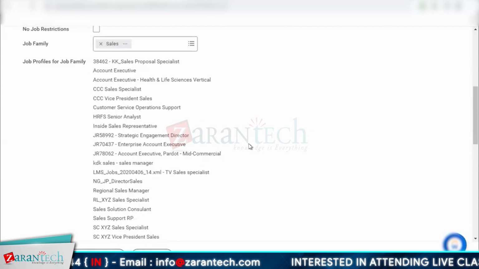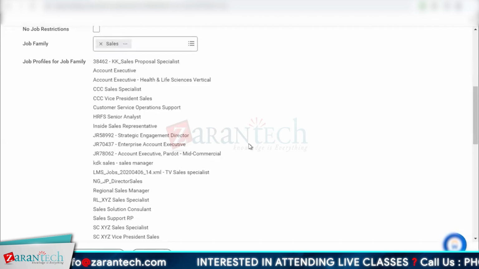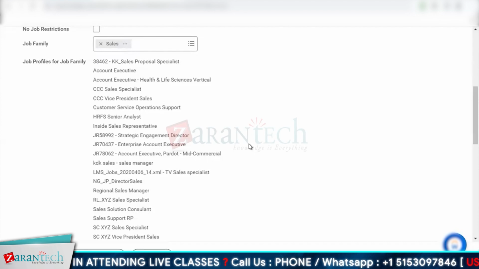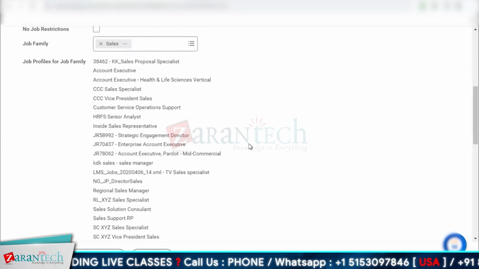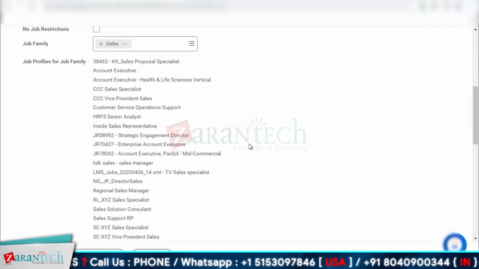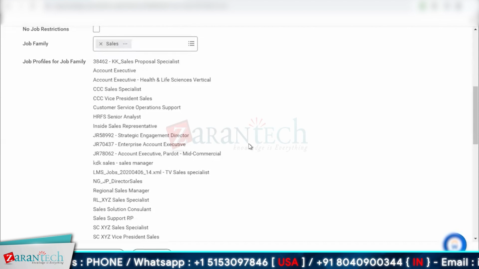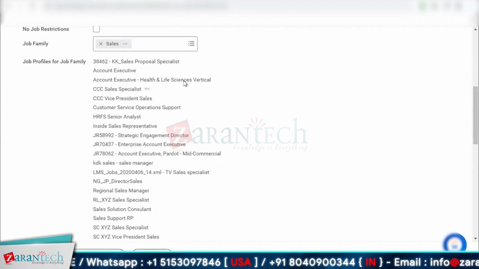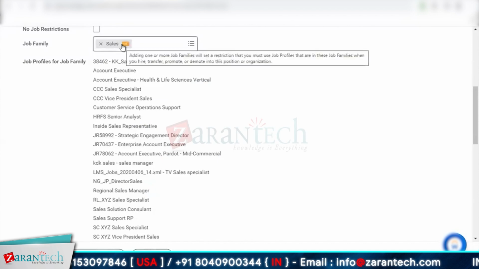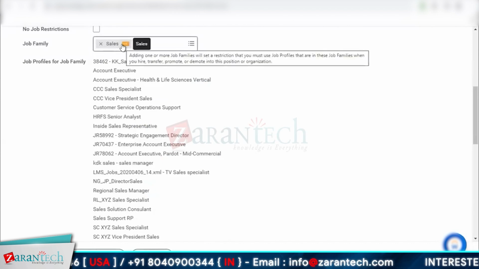And not just this, a better use case is if you're creating a report. Let's say one of your leadership has requested a list of all the employees who were hired as sales specialists or any of the sales profiles in the last quarter. So you can quickly create a report, put in a filter, job family is equal to sales. As simple as that. You don't have to list down each of these job profiles in your filters. You can just use this and you will get the desired output you need.